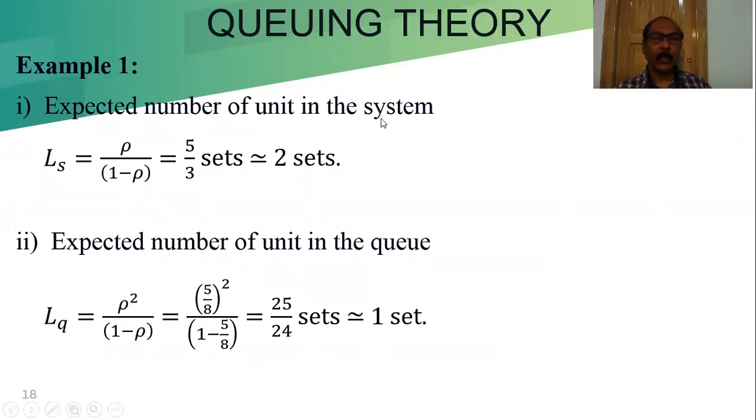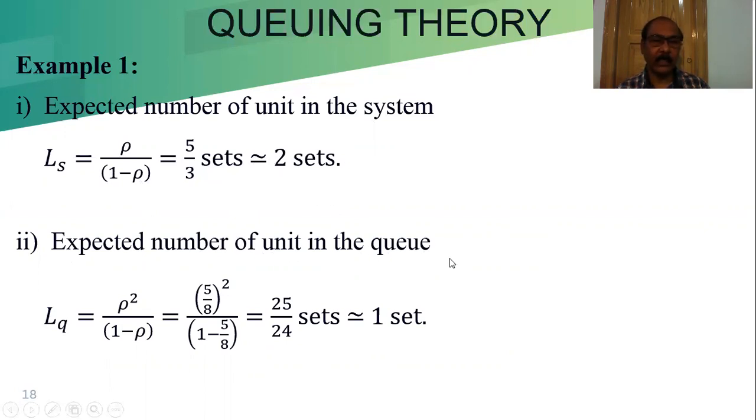Now the expected number of units in the system is LS. LS is equal to rho by 1 minus rho, equal to 5 by 3 sets, which is approximately 2 sets. A fraction of a set is never considered, because we cannot get a fraction of a TV set, so we consider the next higher digit.